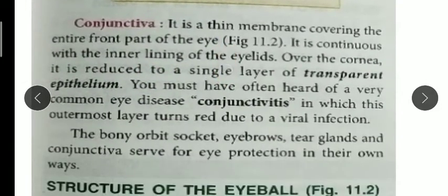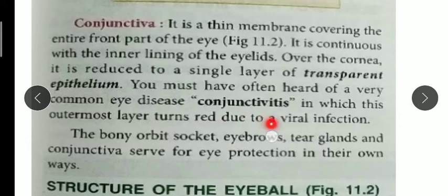Now the conjunctiva is a thin membrane. It covers the front part of the eye. I have shown you in the diagram, you can see again. It continuously spreads into the inner lining of the eyelid, and over the conjunctiva we have the cornea. So the cornea is also present near the conjunctiva. And what is the cornea? It is a single layer of transparent epithelium cells.